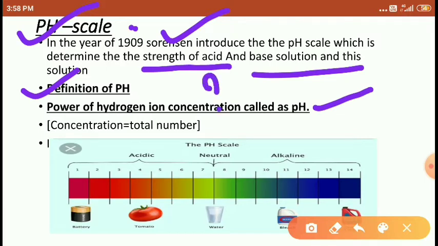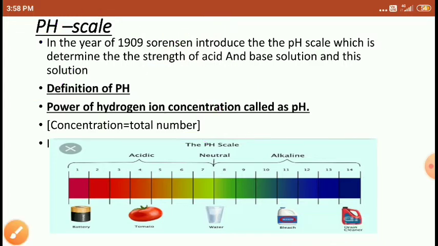So what is the meaning of concentration, students? I think you heard the word concentration for the first time. Concentration means total number. Concentration is nothing but the total number. So the power of hydrogen ion concentration is called pH. Right, students? Okay, look at here, students. I mentioned some figures here. So Sorensen made the table starting from 1.